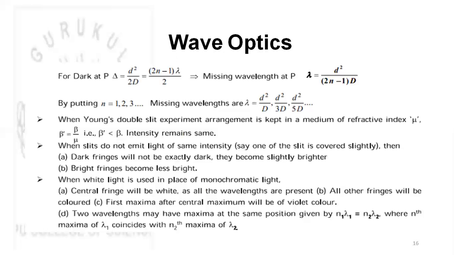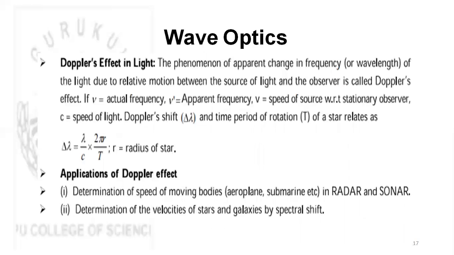When white light is used in place of monochromatic light, the central fringe will be white, as all the wavelengths are present, and all other fringes will be colored. The first maxima next to the central maxima will be of violet color. Two wavelengths may have maxima at the same position given by n1 lambda 1 equals n2 lambda 2, where the n1th maxima of lambda 1 coincides with the n2th maxima of lambda 2. So we get this.